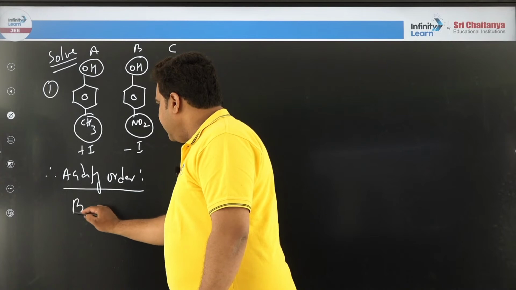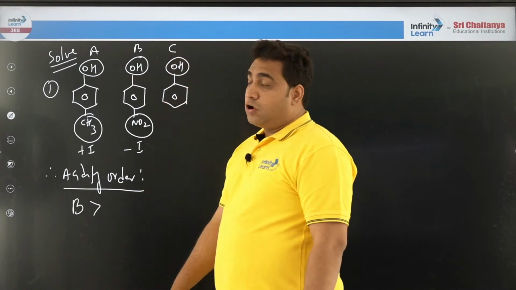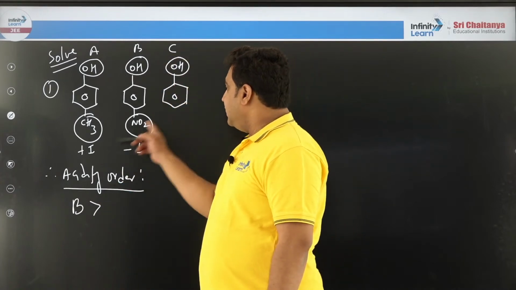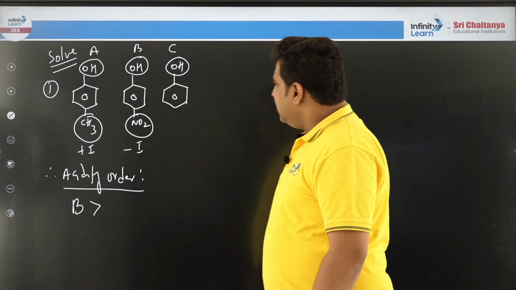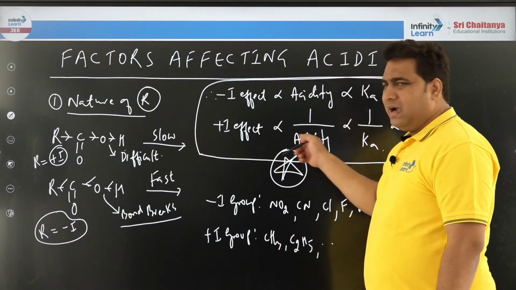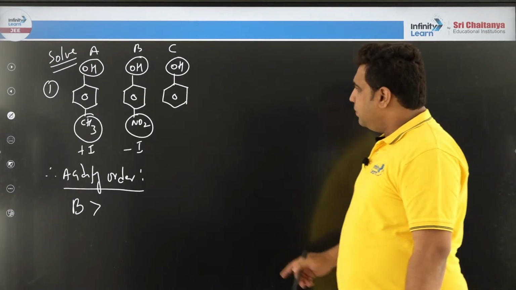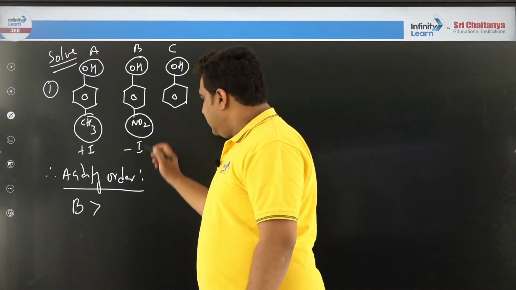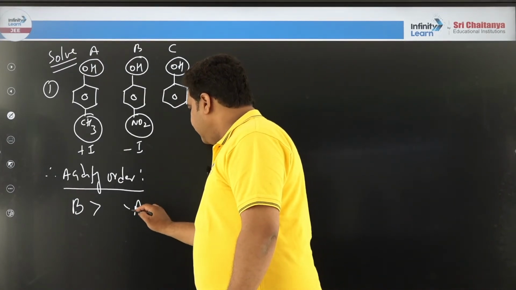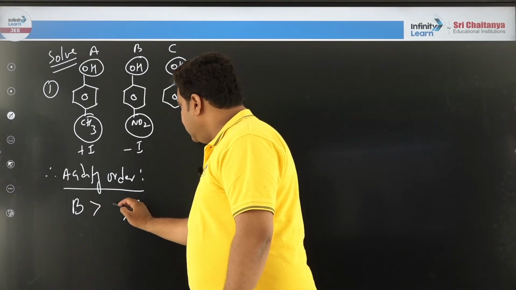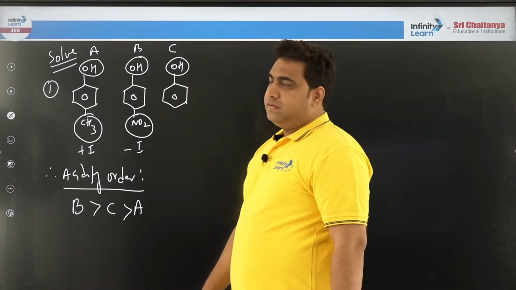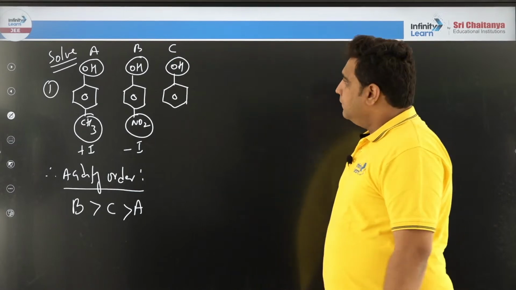B greater than. Now, competition is between plus I and nothing. So, is nothing better or plus I better? Plus I is bad for acidity, no? So, plus I is not at all better, so it comes last. Then the leftover is C. This is the order of acidity.